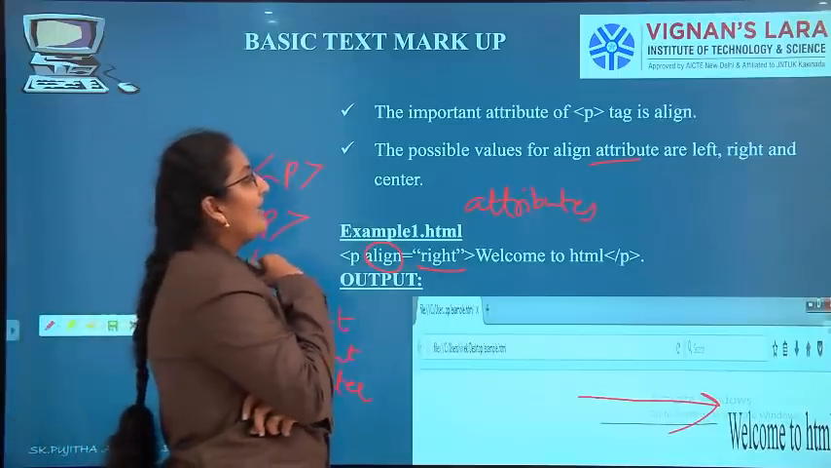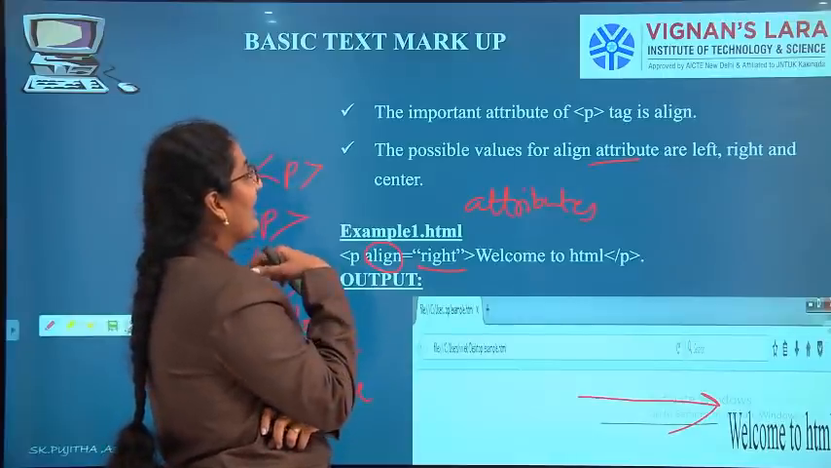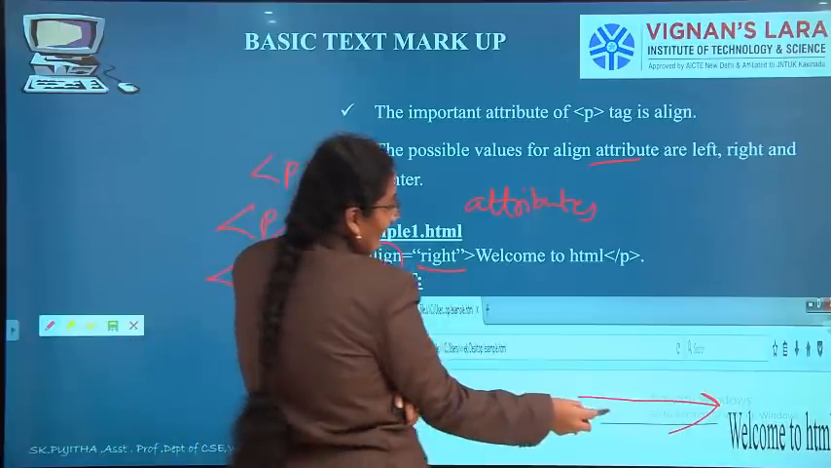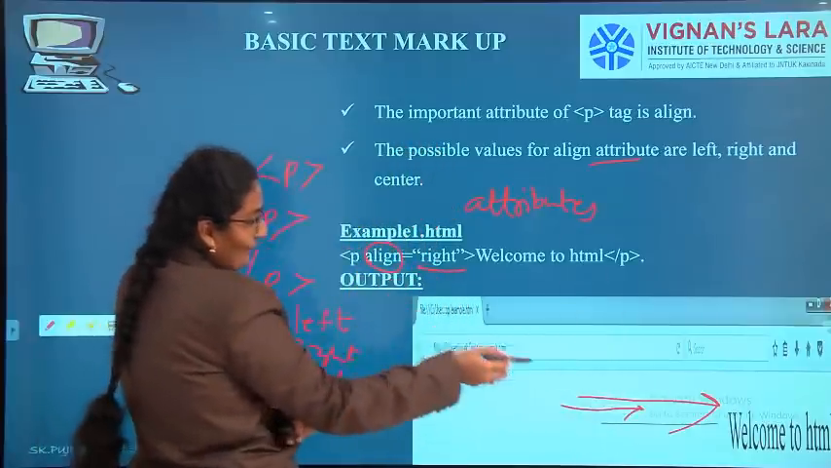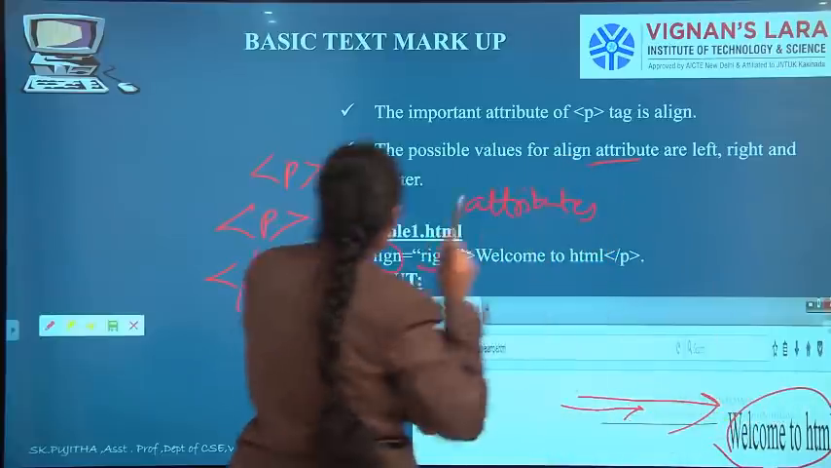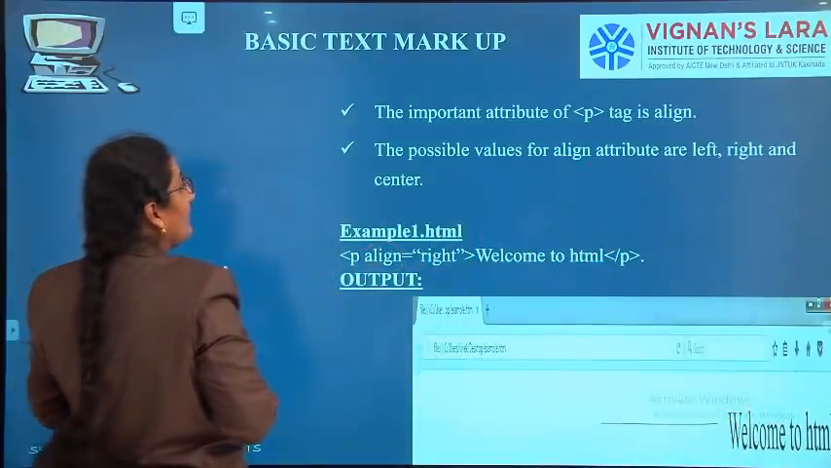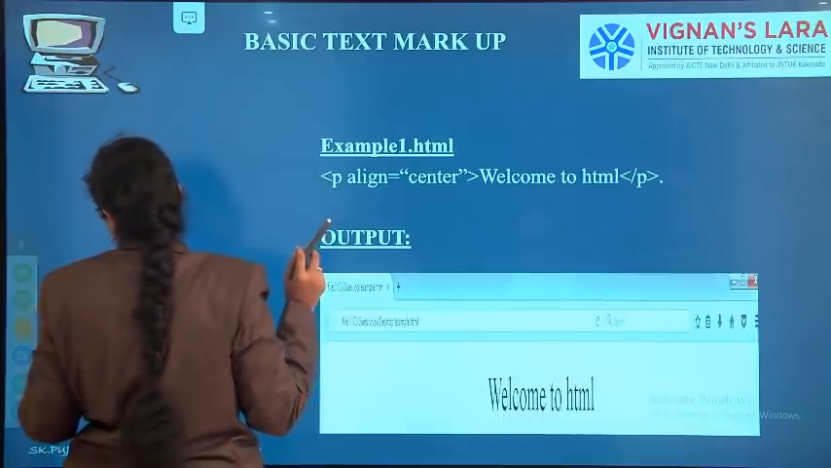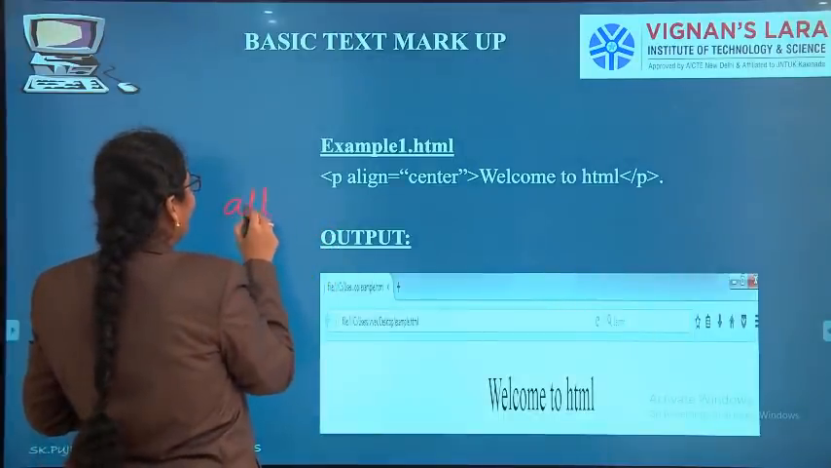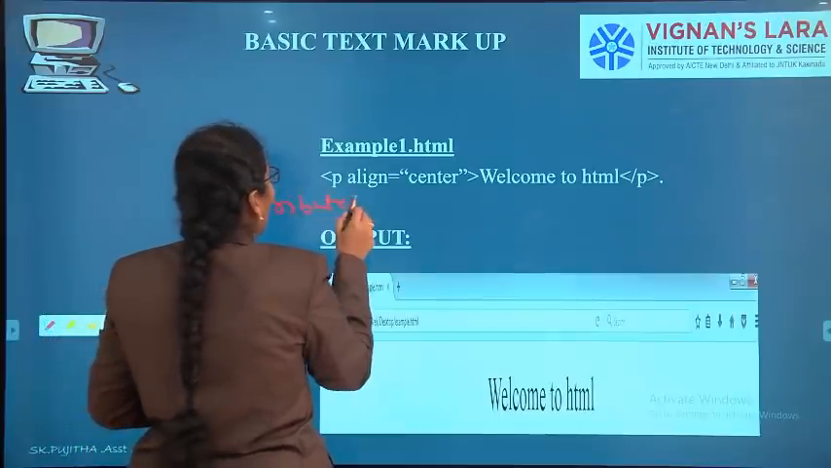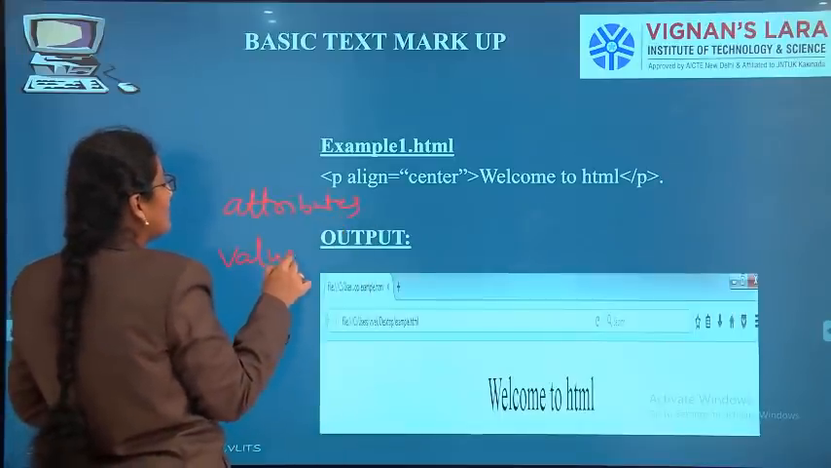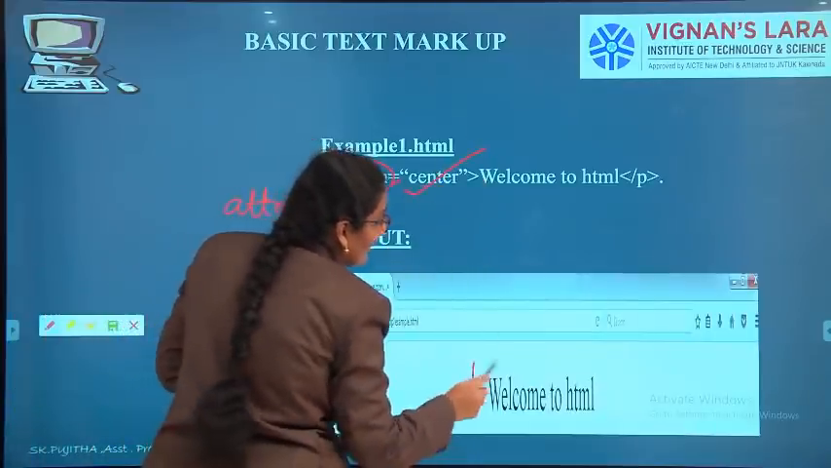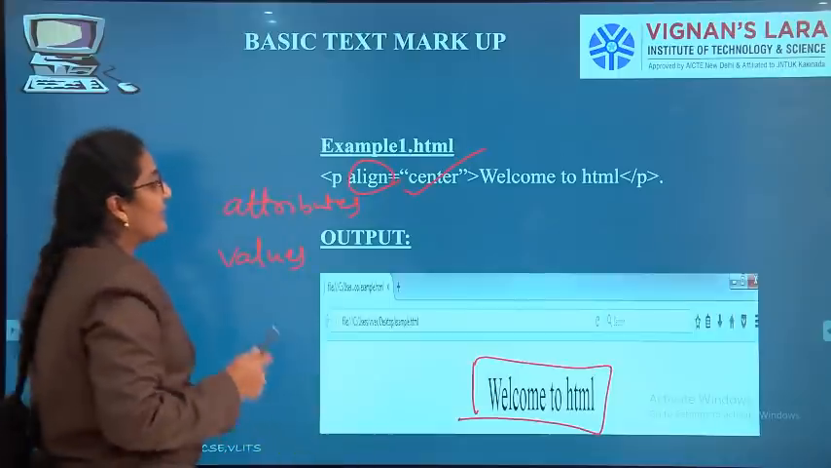The attribute is align. What values can align have? Left, right and center. If I give right, the text will go to the right side. See, welcome to HTML has gone to the right side. The next one is center. For attributes I can assign values. Here for the attribute align I have assigned the value center, so welcome to HTML is at the center of the page.